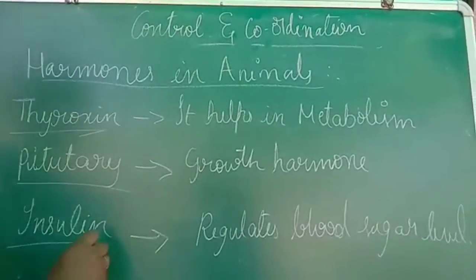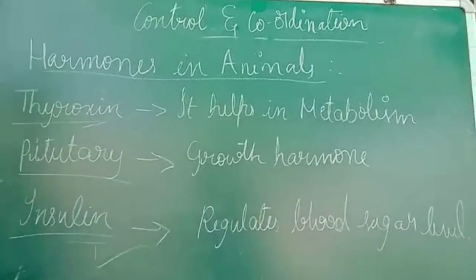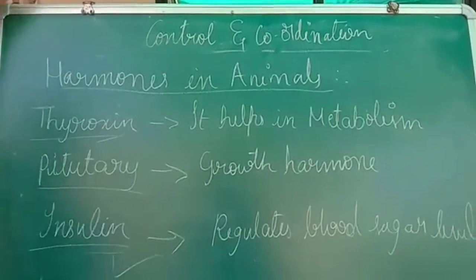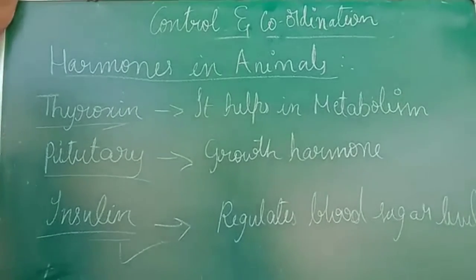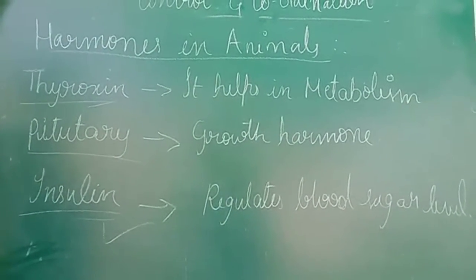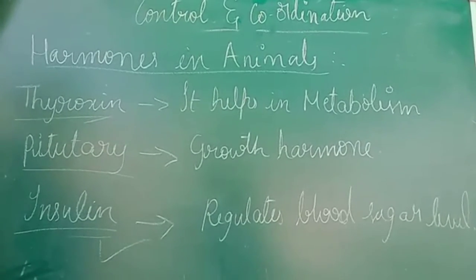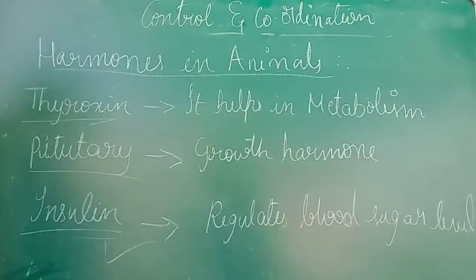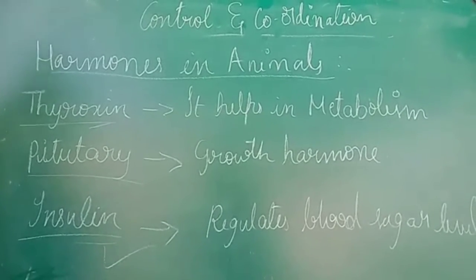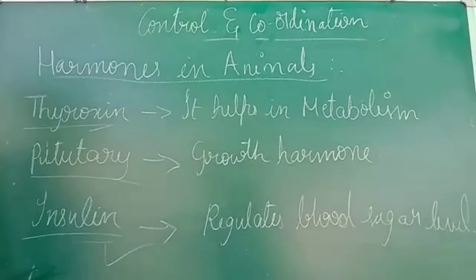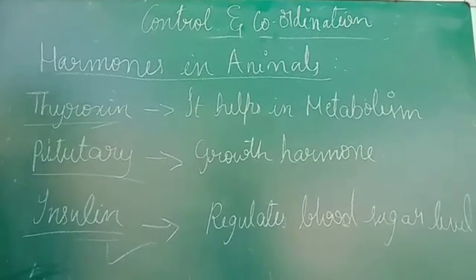Insulin is maintained in a body very well because it regulates the blood sugar level. So these are some of the hormones which we can see in animals as well as in human beings. This is the last concept of the chapter control and coordination, and here the topic ends. A few topics I have skipped, because those topics in this chapter are deleted. A lot of topics have been deleted, but still I have done it.